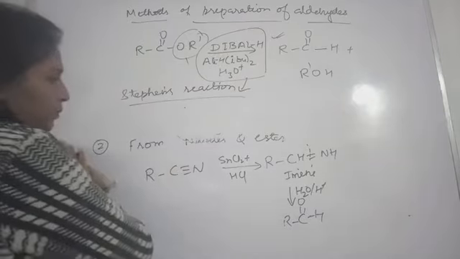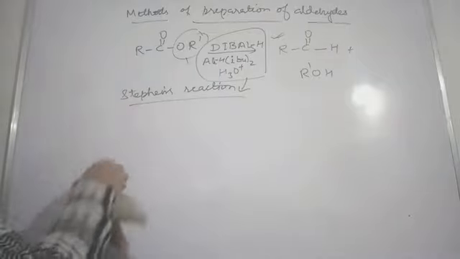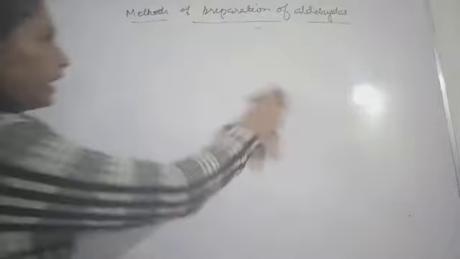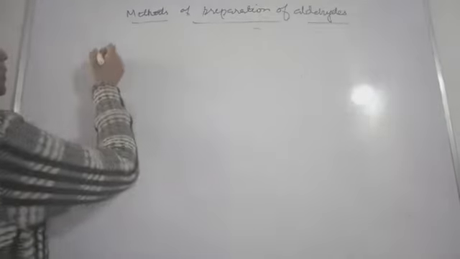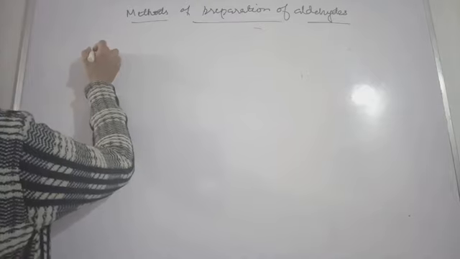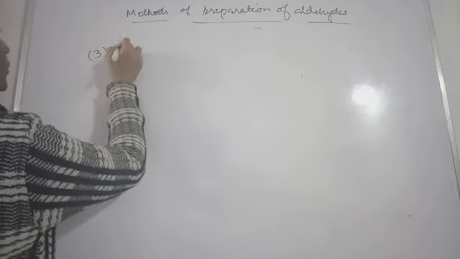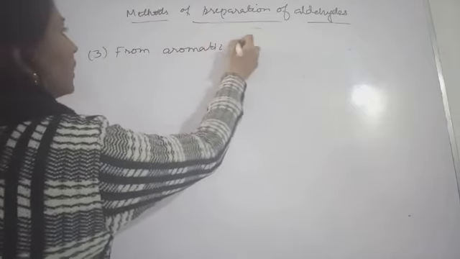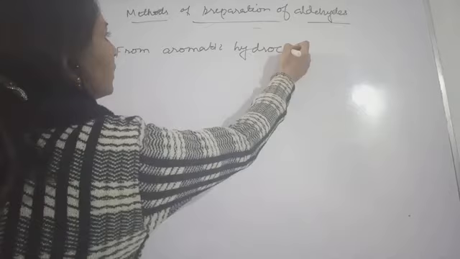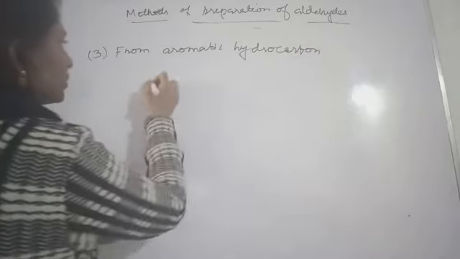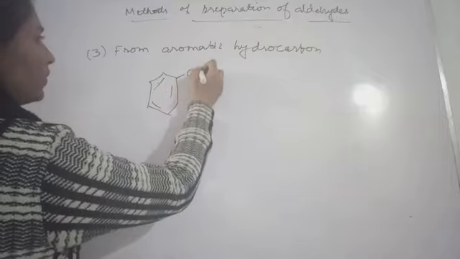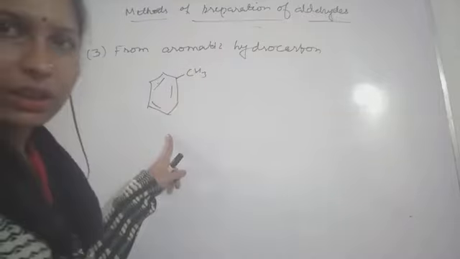Okay, so next part you see. Now from aromatic hydrocarbons. So next, the third, from aromatic hydrocarbons. So this benzene ring you are having, and here you are having CH3. This is toluene.